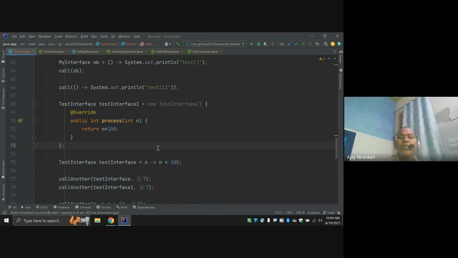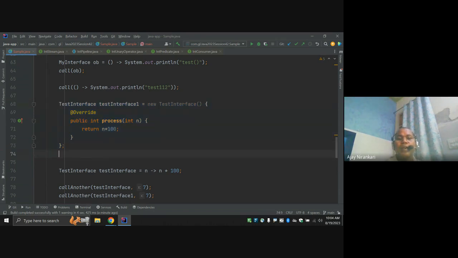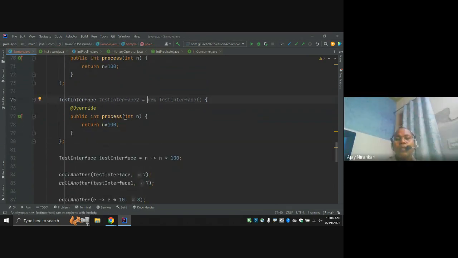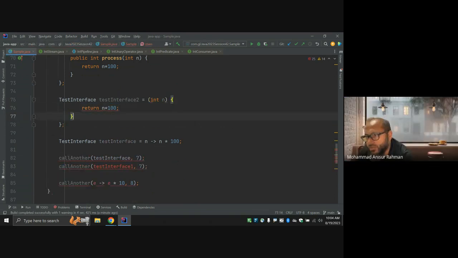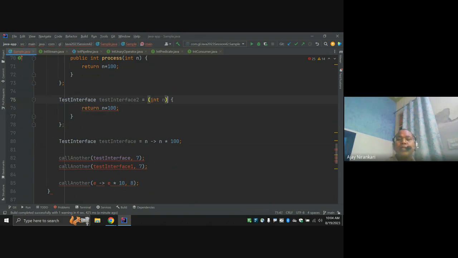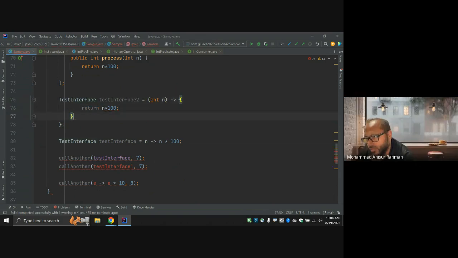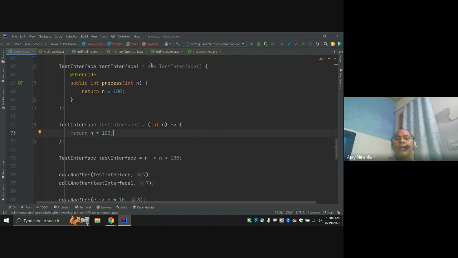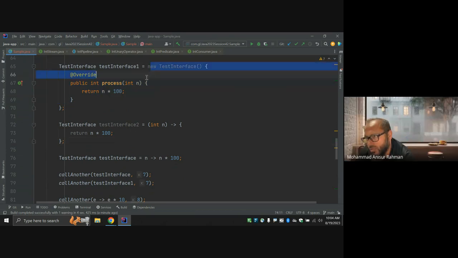Got it. So here say this code, and let's call this 1 and here I am writing 2. Whatever unnecessary things, just remove all of them. These are the unnecessary things. Remove them, not needed. And just place the arrow between. So this is one improvement. The unnecessary things I remove.